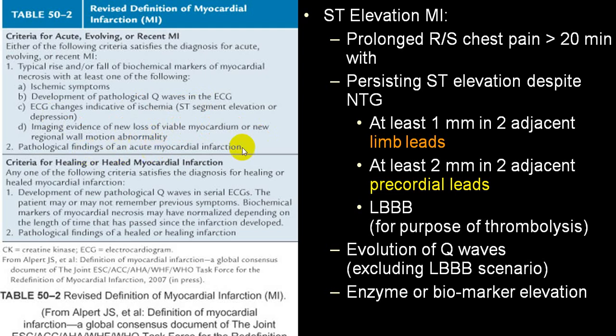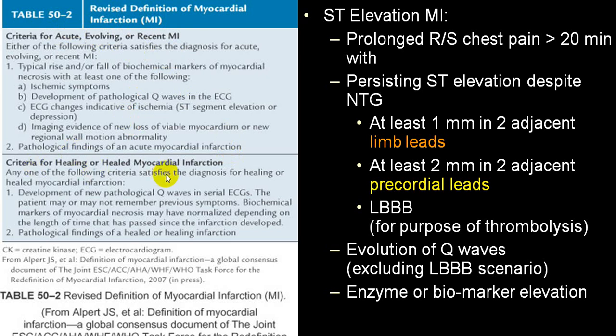Pathological finding of an acute myocardial infarction cannot usually be done. We don't do those pathological findings, but this is one of the things included to make a diagnosis of acute MI, recent MI or evolving MI.